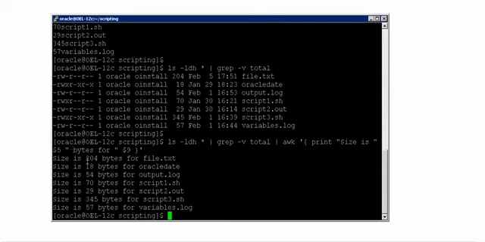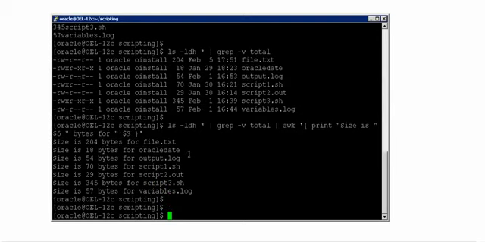So after $5, that is the size, you are saying to print "bytes for". So it is also printing bytes for, and after that you are also saying to print $9. Simple. This is how you format the output from the awk command.